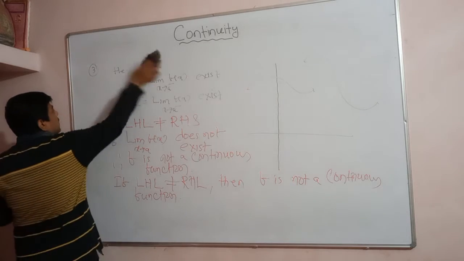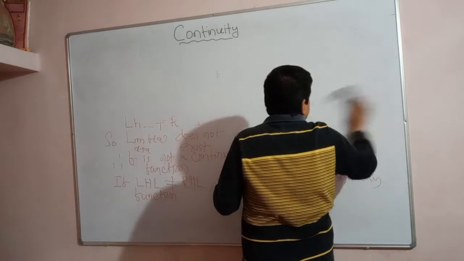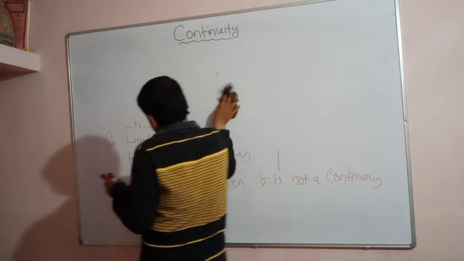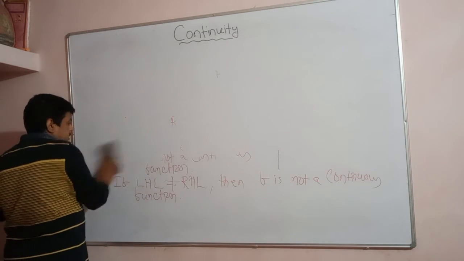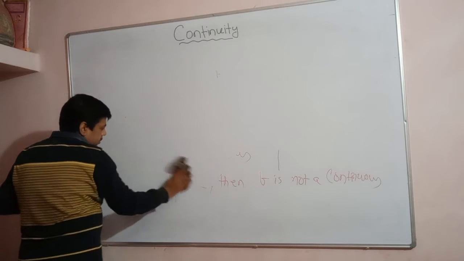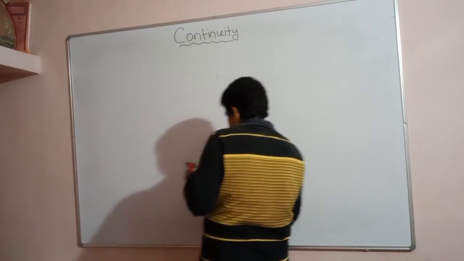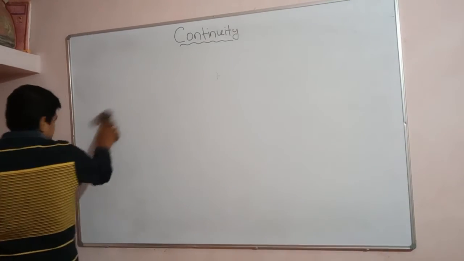Note down this one. Okay, let us see another case. So three cases we got. In the first case, the left hand limit equals the right hand limit, and the function is not defined. So f is a discontinuous function.